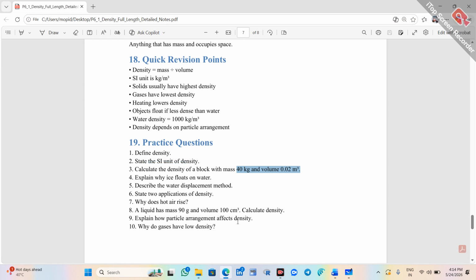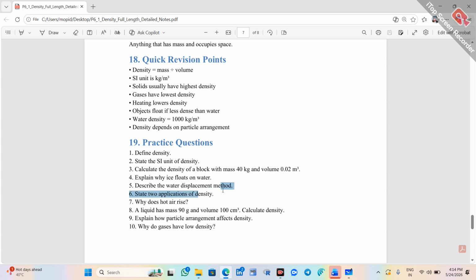Next, explain why ice floats on water. Because water is denser than ice, so ice will float, whereas it has low density. Describe the water displacement method. That is nothing but measuring the volume of irregular solids. We have to take a beaker with some level of water, and then we have to put this irregular solid into that water. Then we have to measure the rising water level. Final water level minus initial water level gives the volume. So this is the water displacement method, measuring the volume of an irregular solid by using water displacement.